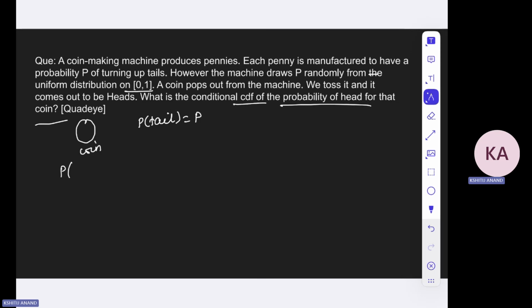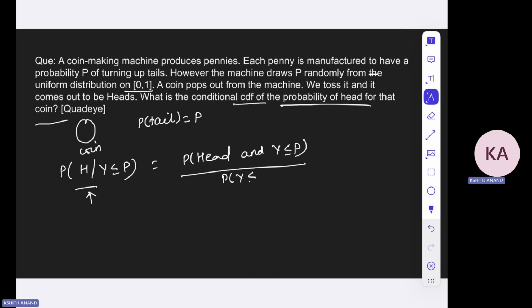So the thing is, what is the probability that you get head given you have got a P, right? The probability of tails is P. Okay, so this is the question that is being asked. So this is quite an easy question, because this is the thing that you are being asked. So you can just use the formula of conditional probability. This will be that you get head and y is lesser than P, divided by P, y is lesser than P.